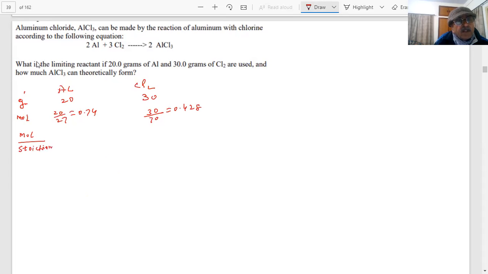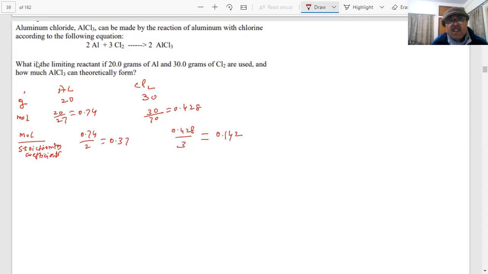Then mole by stoichiometry coefficient, students. How many are there? 2. 0.74 by 2. And how many are these? 0.428 by 3, students, for Cl2. What is this value coming? 0.37. How much is this? 0.142. Yeah, 0.142, something like that.